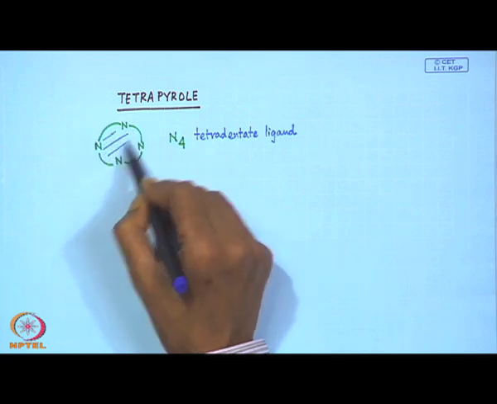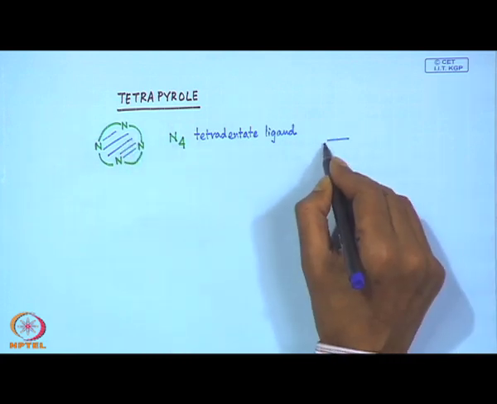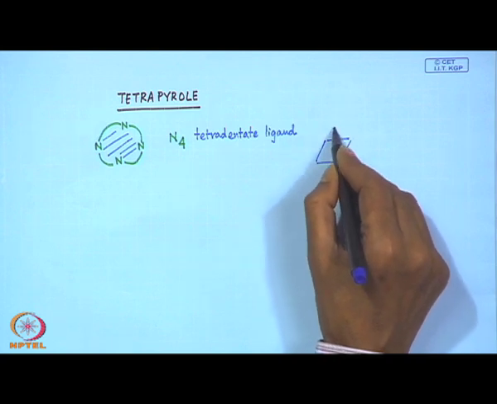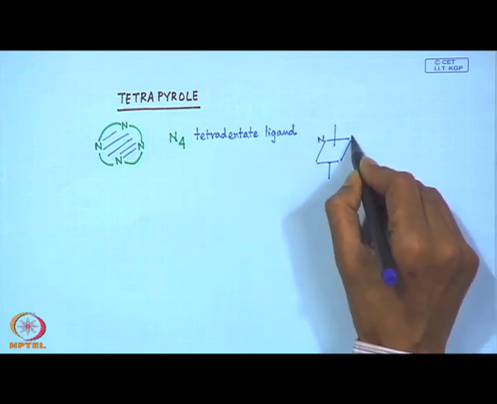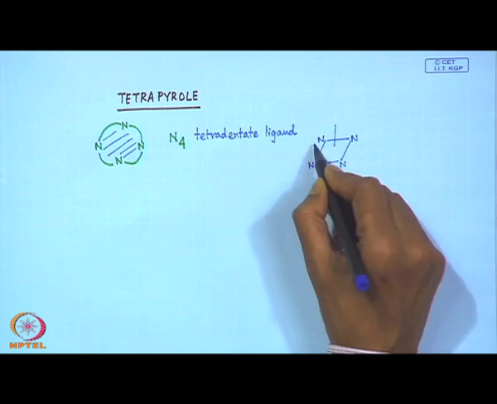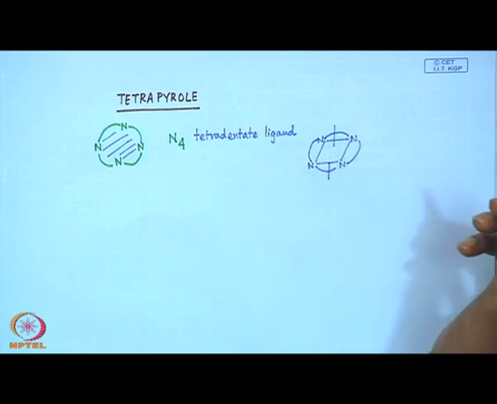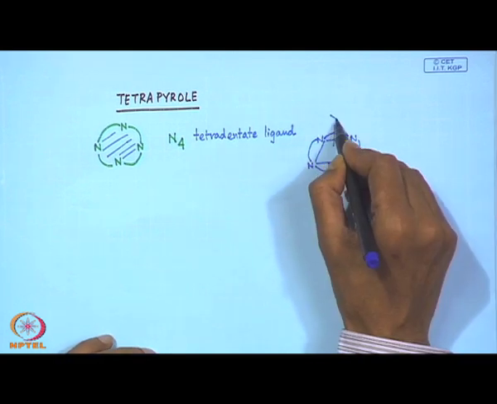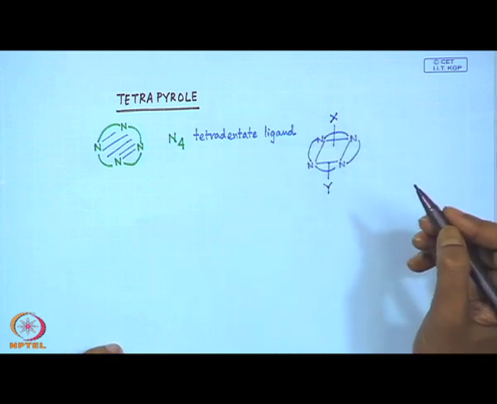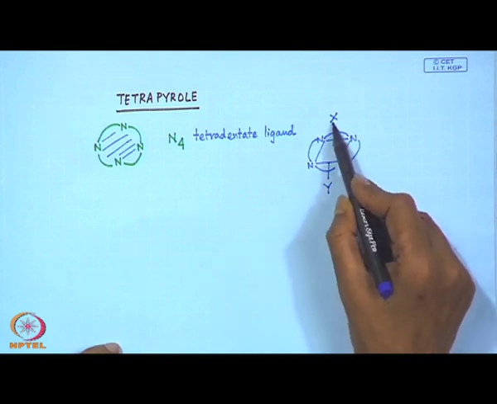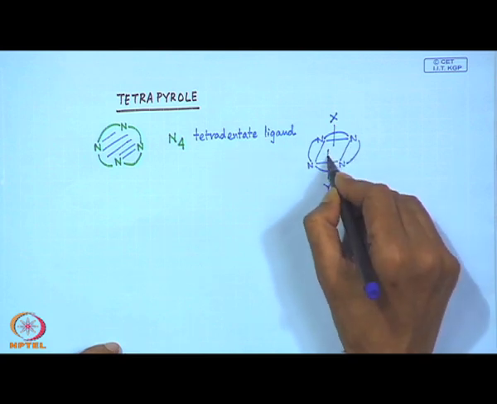If this particular structure is a planar one, then for any octahedral type of binding, which is a 3-dimensional binding, we can have nitrogen, nitrogen, nitrogen and nitrogen over here. So, all 4 nitrogen atoms, if they are connected, we get a tetrapyrrole unit, and if there is further coordination from the 5th coordination site and the 6th coordination site, like 2 donor groups like X and Y, we get a typical octahedral coordination around the metal center.